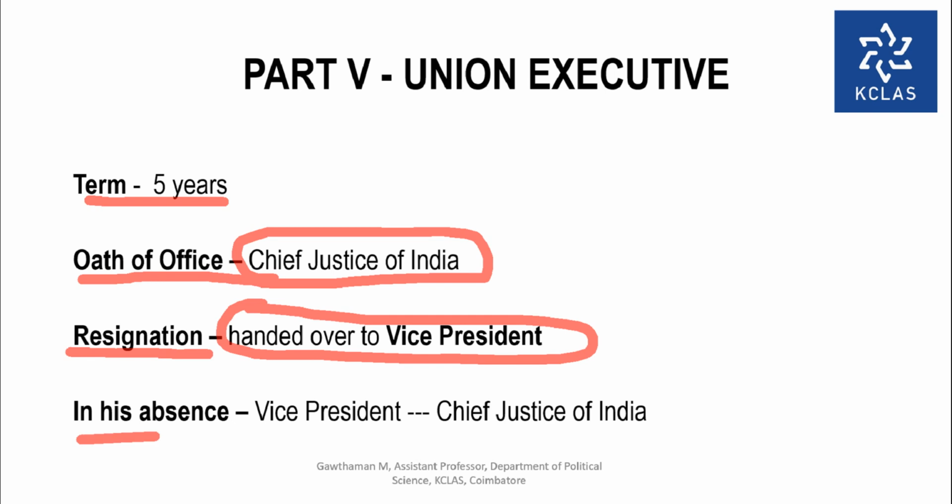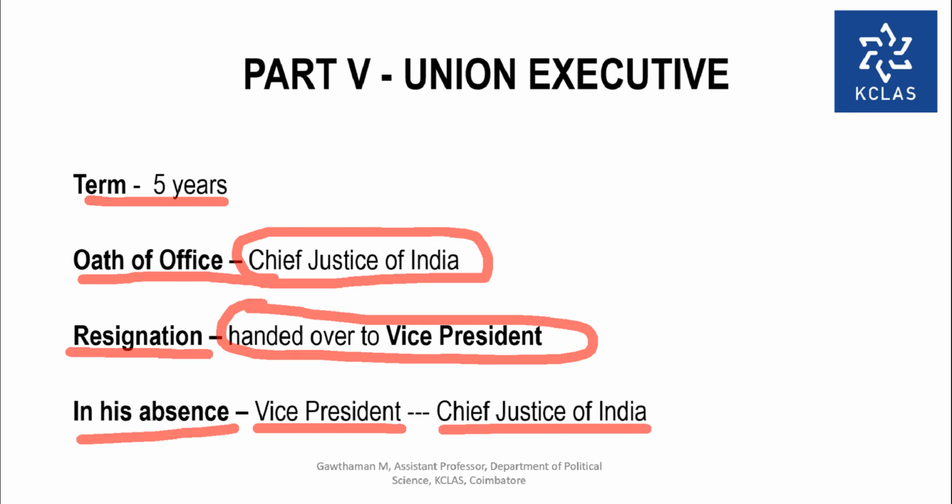In his absence, if the President is not there, who is holding the post of the President, or who is taking care of the functions of the President? This is the order. If the President is absent, the Vice President will take care of the functions, and if the Vice President is also absent, then the Chief Justice of India will take care of the functions.